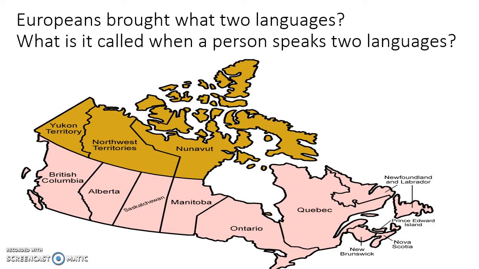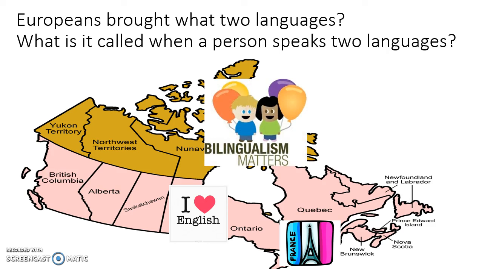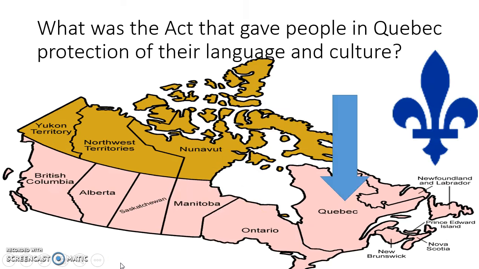Europeans brought what 2 languages? And what's it called when a person speaks 2 languages? Well, hopefully you said English, and the other language is French. Okay, so there's English and French. Both are official languages in Canada. What's it called when a person speaks 2 languages? That is bilingual. Bi means 2, and lingual is language, so it's bilingual, which means they can speak 2 languages. And a lot of people speak both.